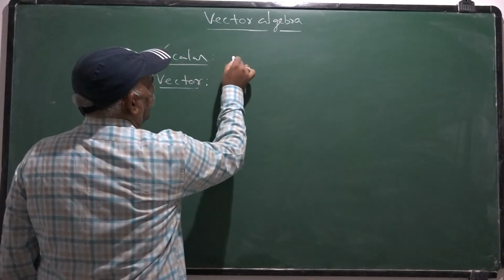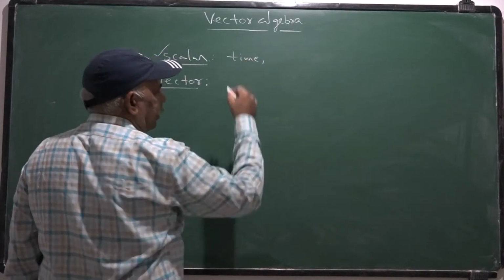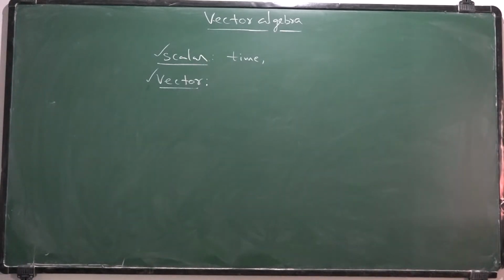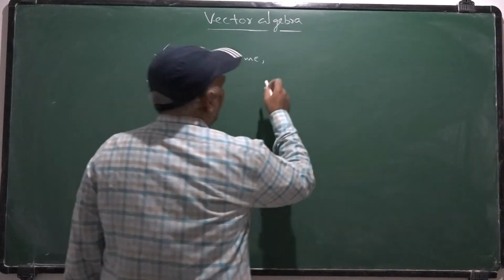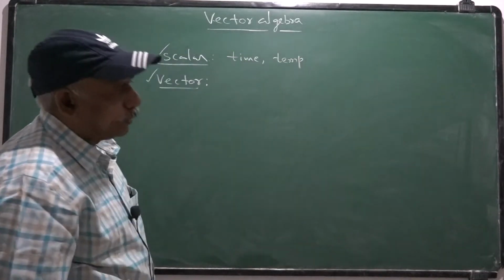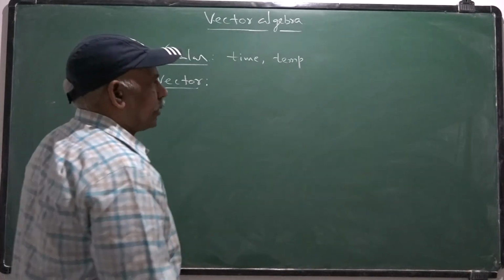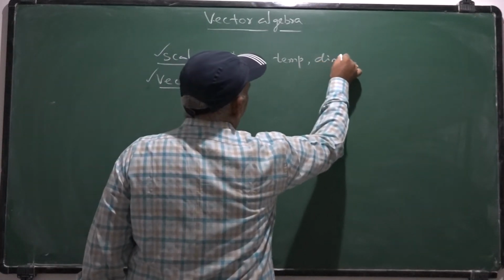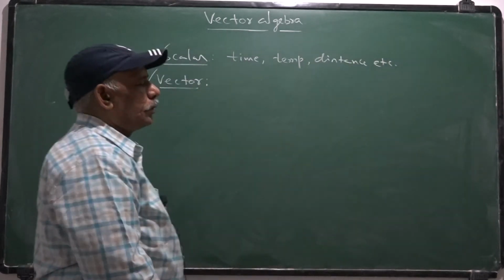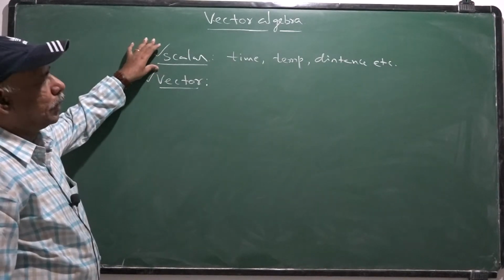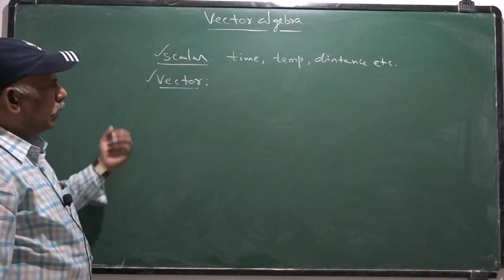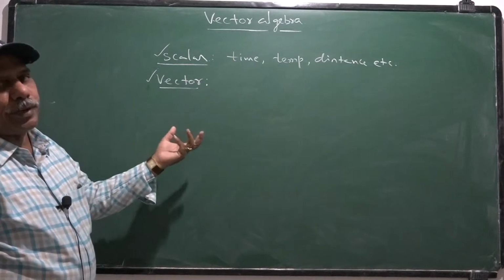Scalar, for example, time. If you consider time, we have only the magnitude. Similarly, temperature. Once you consider temperature, it has only magnitude, distance, etc. These physical quantities are said to be scalars. They have no specified direction. But whereas in case of vectors, besides magnitude, they must have specified direction.